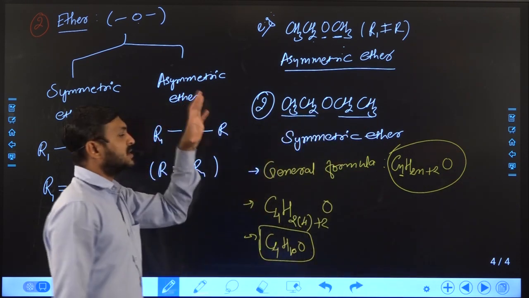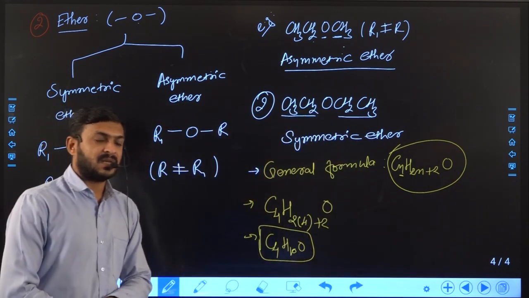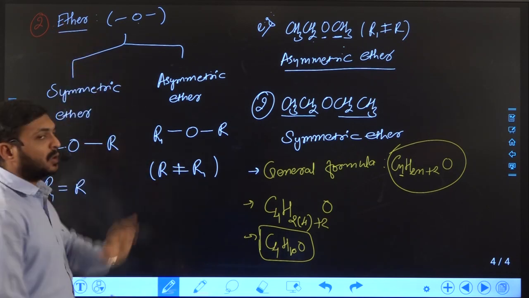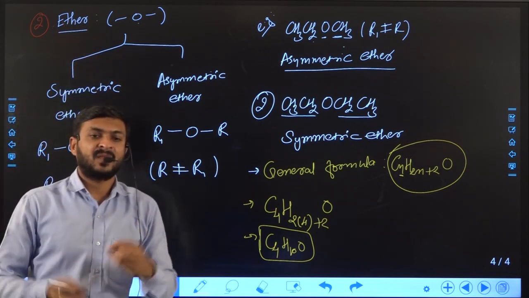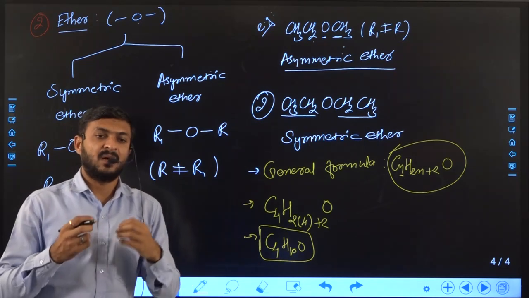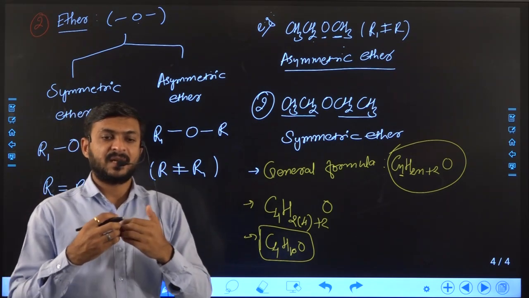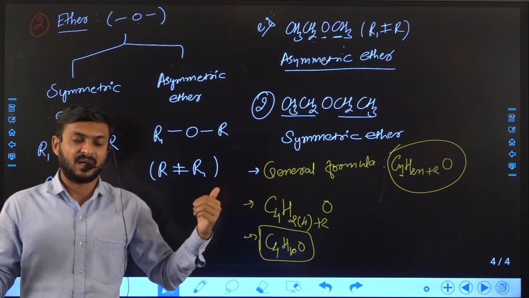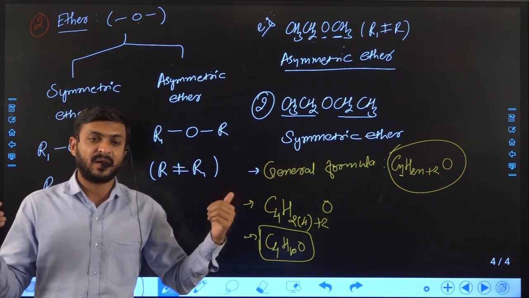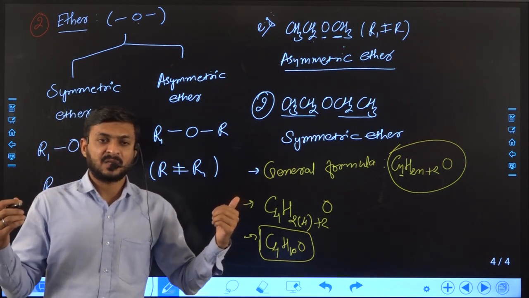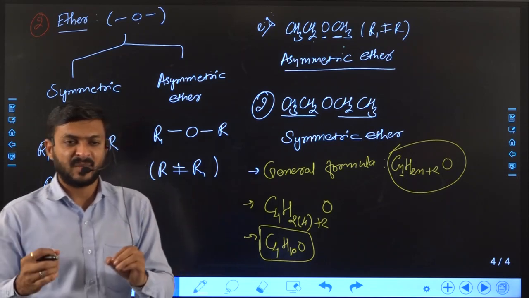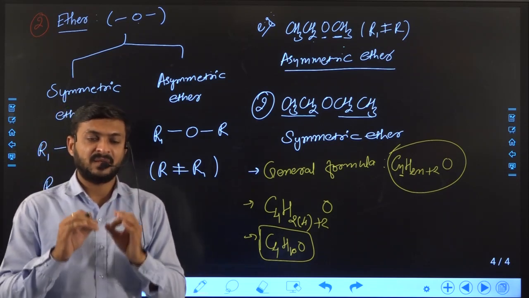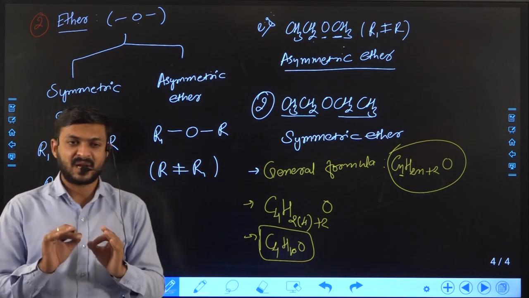Right. So this is how we can understand the ether functional group. Generally, ether contains oxygen attached with single bonds to two alkyl groups, which may be similar or different. If both alkyl groups are similar, then the ether is known as symmetric ether.